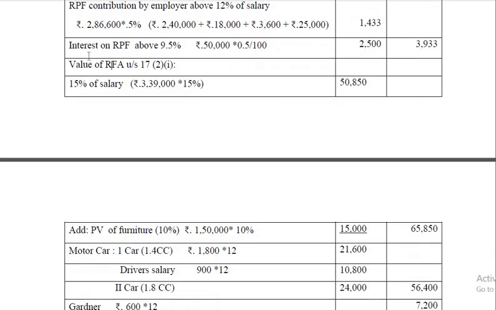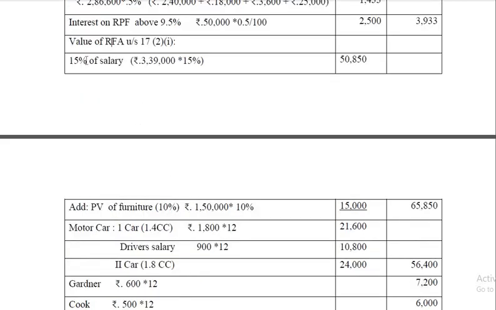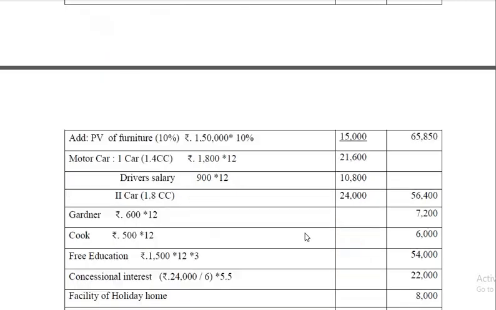Okay. Value of rent-free accommodation is 15% of salary. How do you get 3,39,000? It is given separately. That includes basic, that part of DA and DP which is considered for contribution to provident fund, then bonus, commission, and all taxable allowances, but not perquisite values, and not even the contribution to recognized provident fund. So here the population is more than 25 lakhs, so 15% of that, so 50,850.